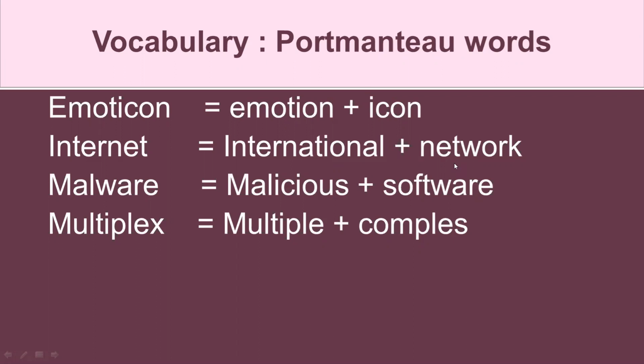So internet is available across the world in all the countries. In every nook and corner of the planet Earth these days we are able to see the internet. So internet is international plus network. From the first word they have taken inter, and from network they have taken net. Internet is a portmanteau word. You have to remember this one: internet is international plus network.